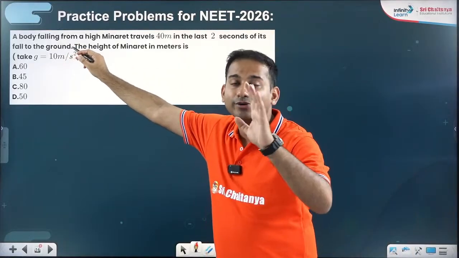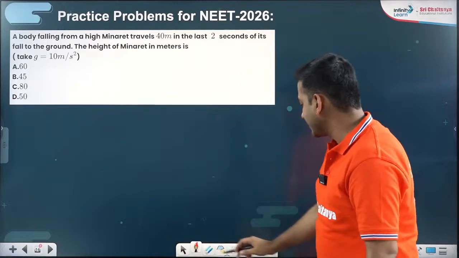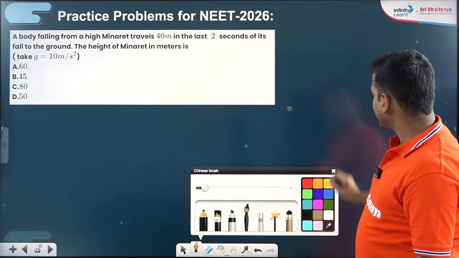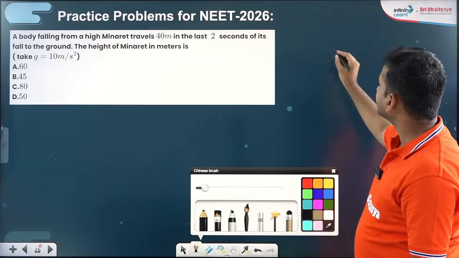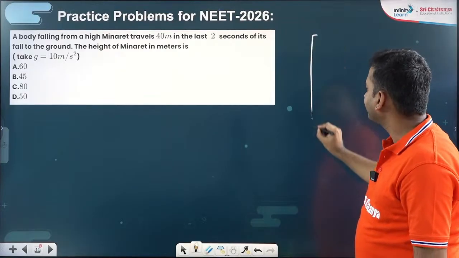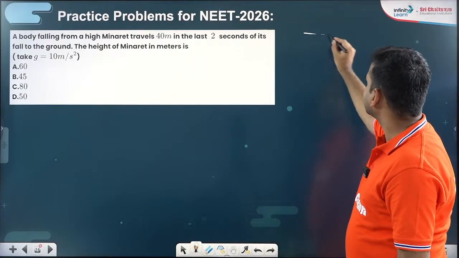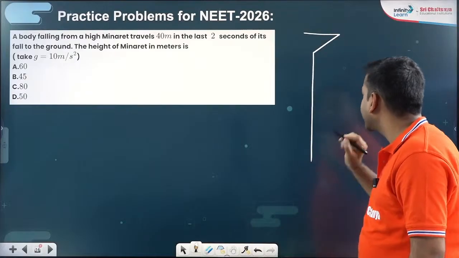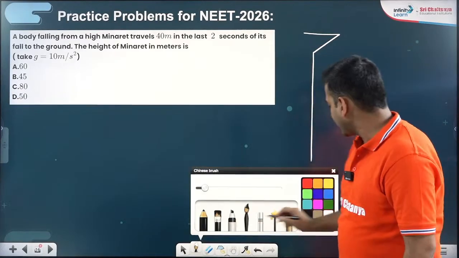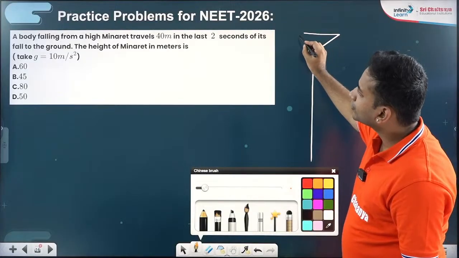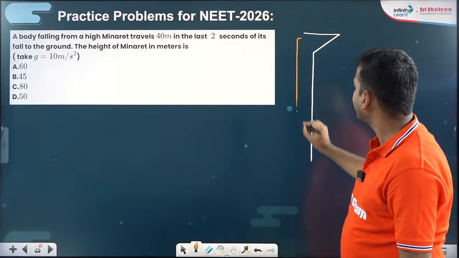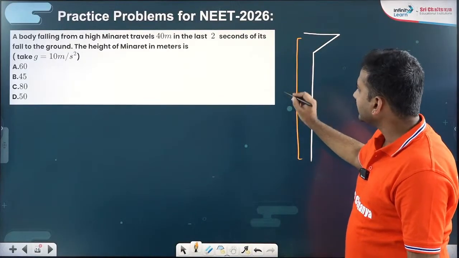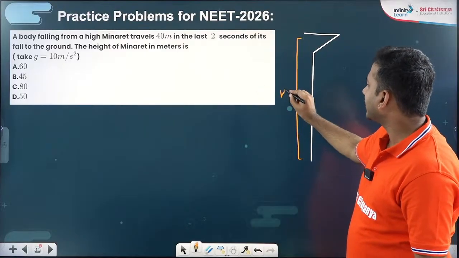And it is falling. Falling means, again, you can assume that initial velocity is 0. So the situation I'm trying to mention here: let's make the shape of a cliff here. The total is H, they are asking for H total, right?